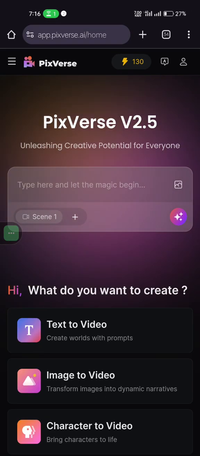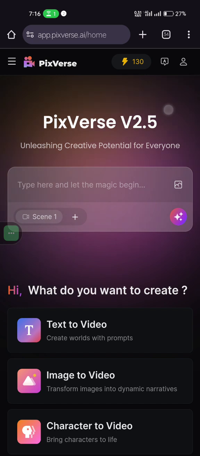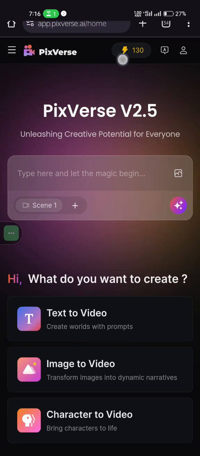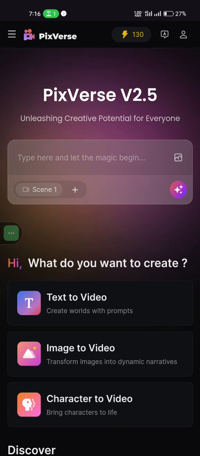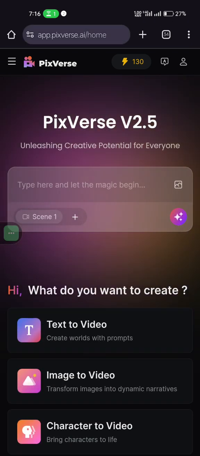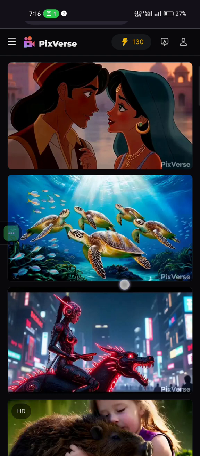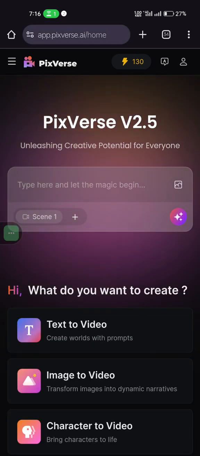Okay, this is Pixverse. This is the home page. If you create an account, you can see they will give you 130 recharge, and it increases every hour. So if you generate and it's low, you can give it a few hours, and it's going to refresh back. And again, they don't monitor IP, so you can have multiple accounts if you want.